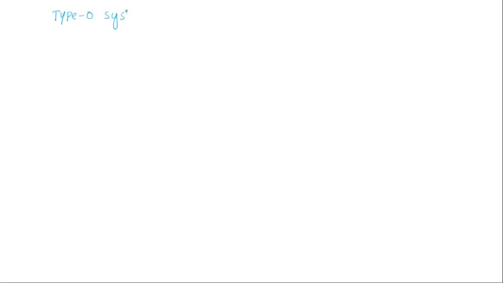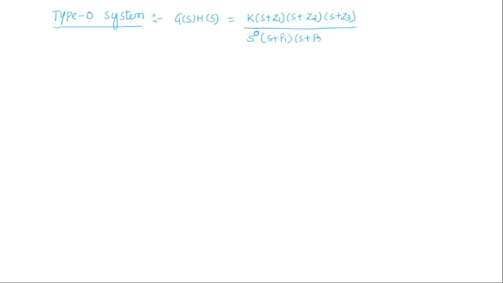Type 0 system is represented with g of s into h of s, that is some constant k into s plus z1, s plus z2, s plus z3 whole divided by, for type 0 system the number of poles at the origin are 0, so s plus p1, s plus p2, s plus p3 and so on.